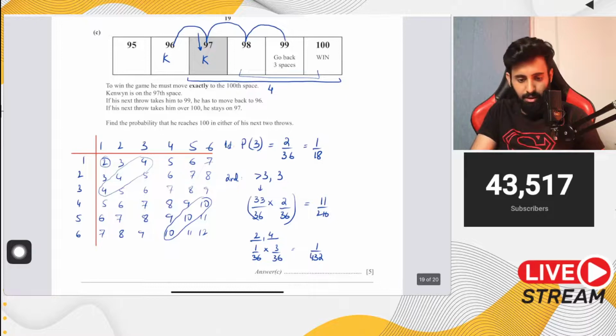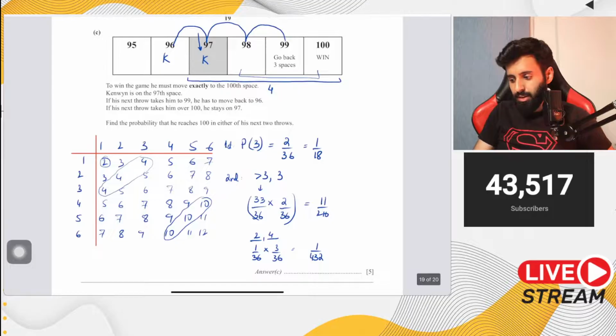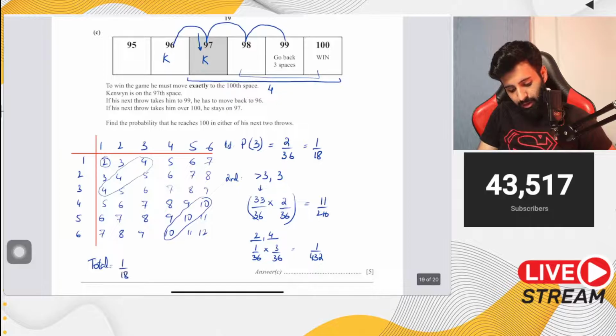Okay, so now this is it, the moment of truth. Let's add it up and see if you get the correct answer. Plus 1 over 432. So that is equal to 47 over 432. Is that the correct answer? 1 upon 18 plus 11 upon 216 plus 1 over 432, which is equal to 47 over 432. Yeah, answer?